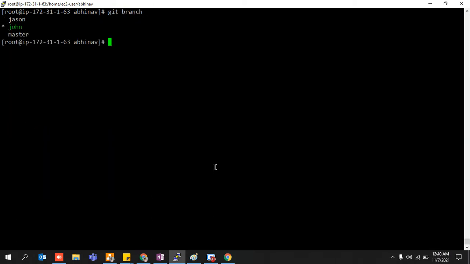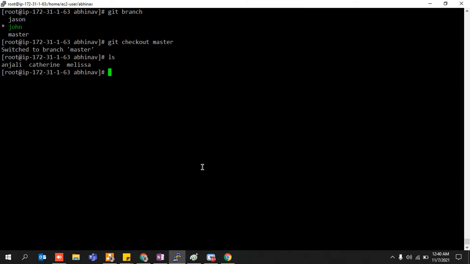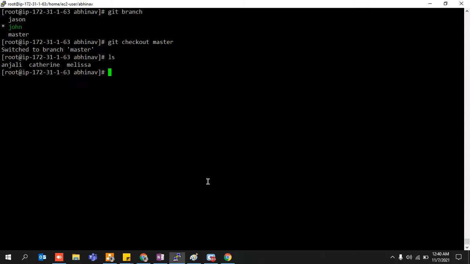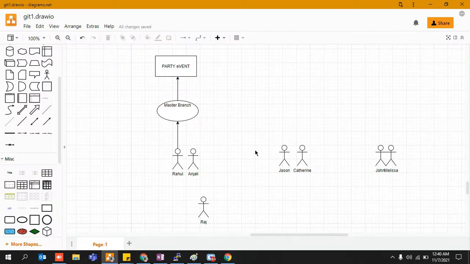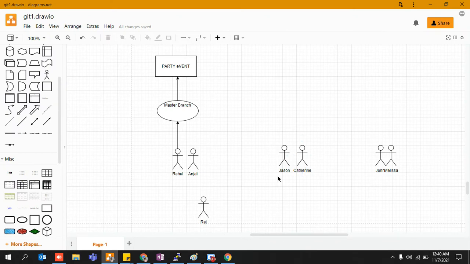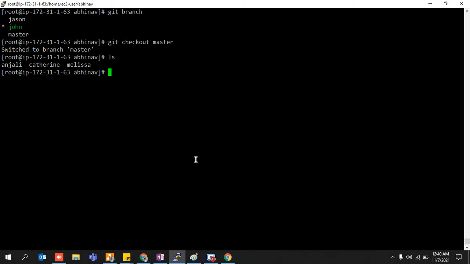Let's check the branch. Let's start again from the initial, git checkout master, right? Even for your master branch, even for Rahul, who has already made a decision to commit with Anjali, he is able to see Catherine and Melissa, right? Because they are not committed to Jason, they are not committed to Raj, they are not committed to Rahul, so they are free. They are available at this particular point of time to get into a relationship or any other thing, right? So I'm not going into that.